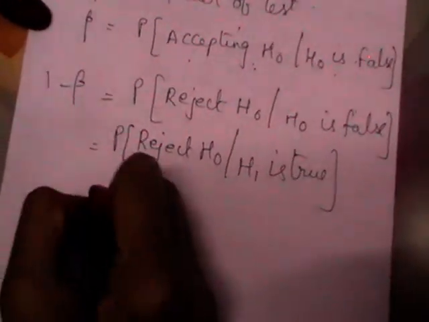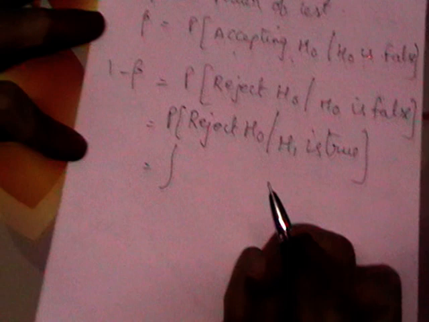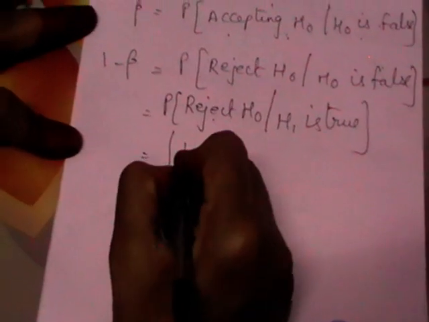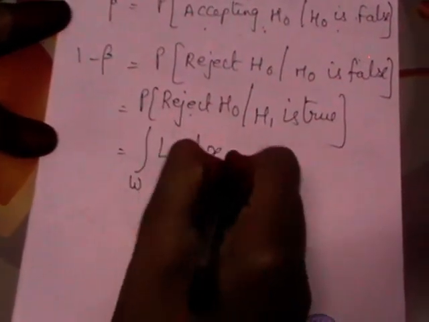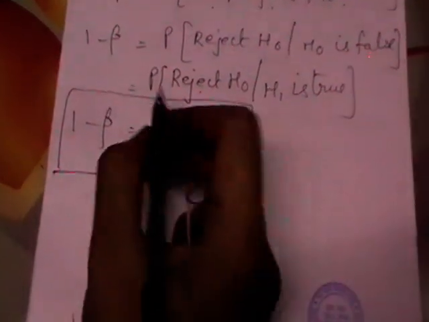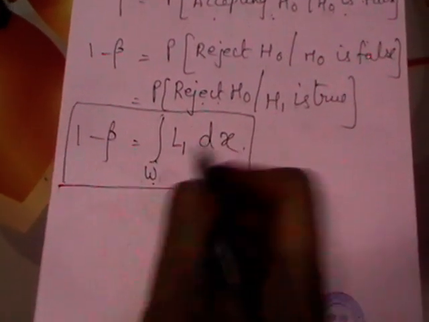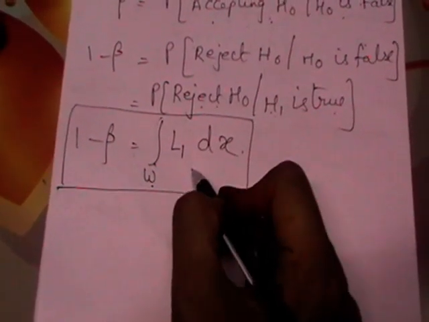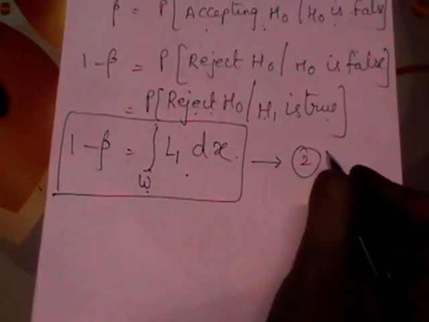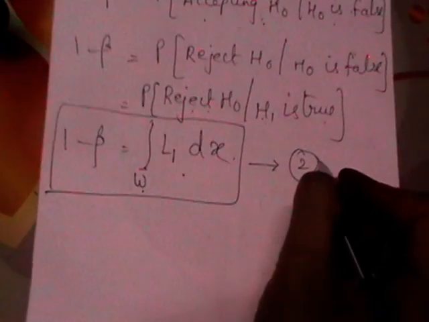So to write the formula for 1 minus beta, probability means you will start with an integral. Rejecting H0 means you should write omega here, and as H1 is true, you should write L1. You know the way of writing the formulas for alpha, beta and 1 minus beta. So probability is integral, rejection means omega, as H1 is true we are writing L1 dx. So this is the other term given to you. Just I wrote the formula for alpha and beta.